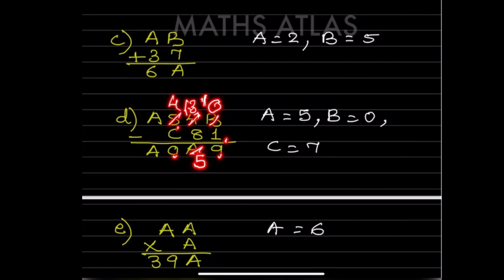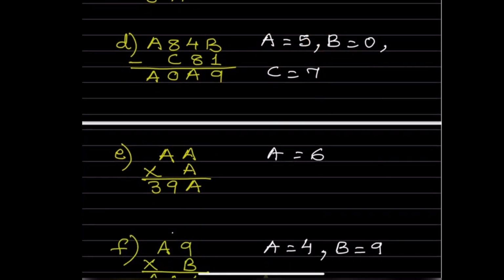So now here you got this as, sorry, this will be 7 because this is 7. You have borrowed here, this is 7. So now you want here 0, so 7 minus 7 will be 0. And you know this A, you got this here at 5, means this also should be 5. So it will be 5, 0, 5, 9. So now this is given, A is 5, B is 0 and C is 7. So I think you can do this easily.